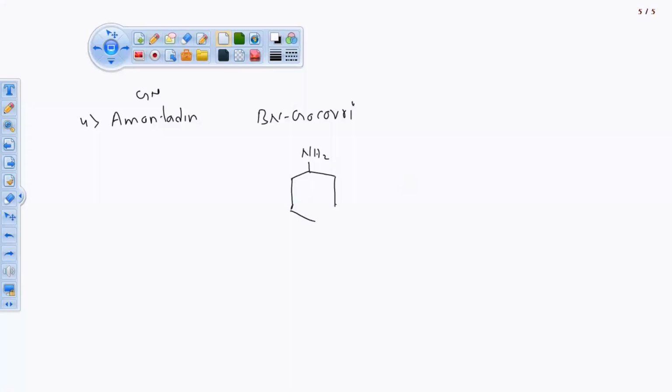So many connections are there in this structure. Look carefully. Don't make noise. So many connections and rings are there, but it is represented in one form. Three rings are there. This is a tricyclic compound.